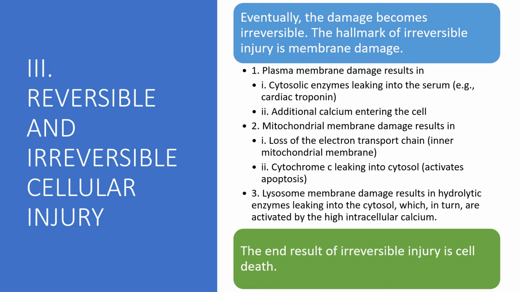Number two, mitochondrial membrane damage results in loss of the electron transport chain, and leaky mitochondrial membrane lets cytochrome c leak into the cytosol, which will then activate apoptosis. Lysosome membrane damage results in hydrolytic enzymes leaking into the cytosol, which in turn are activated by high intracellular calcium.